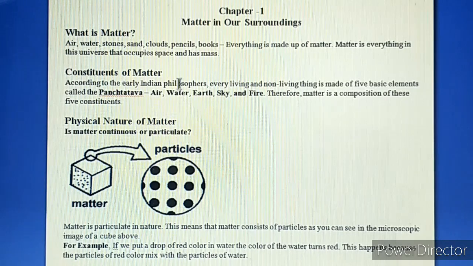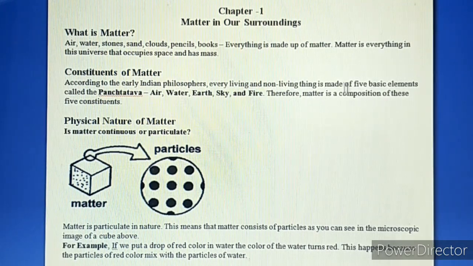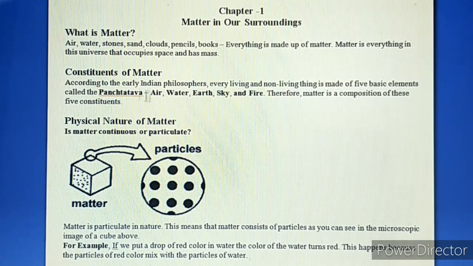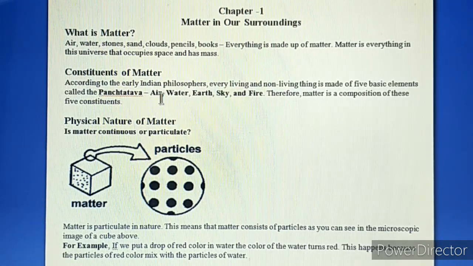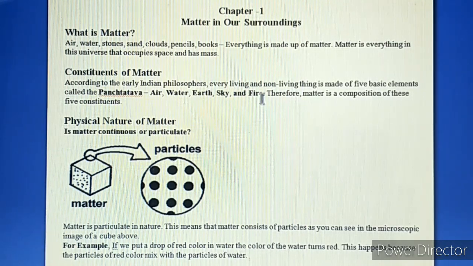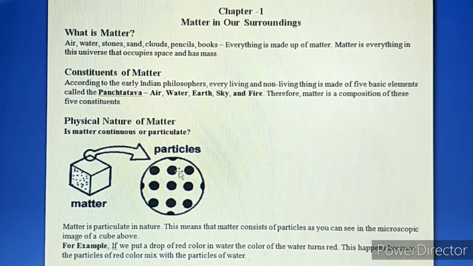According to the earlier Indian philosophers, every living and non-living thing is made up of 5 basic elements called the Panch Tattva. They are called Panch Tattva: air, water, earth, sky and fire. Therefore, we can say that matter is a composition of these 5 constituents. Now the question arises, what is the physical nature of matter?